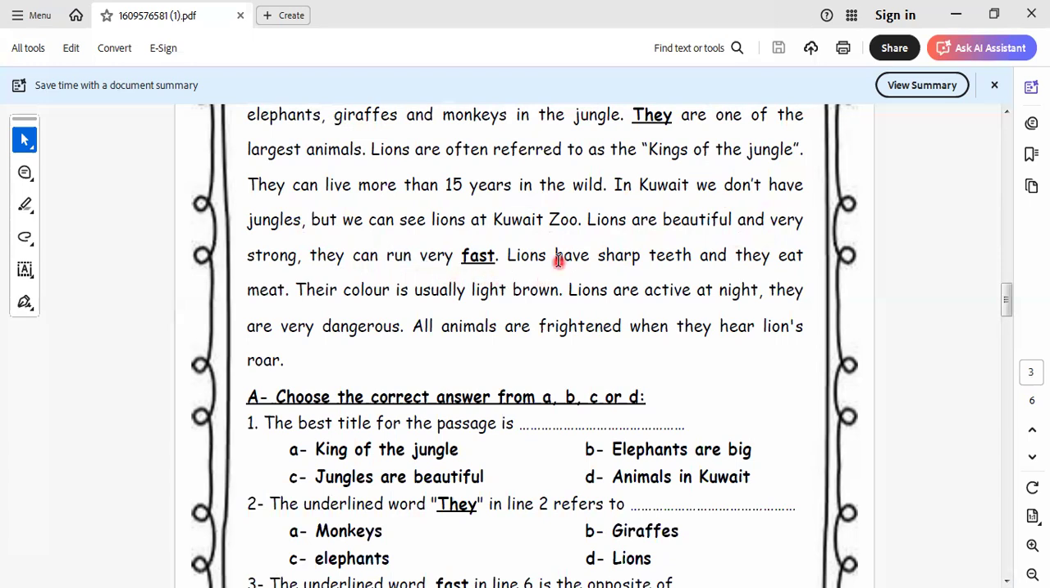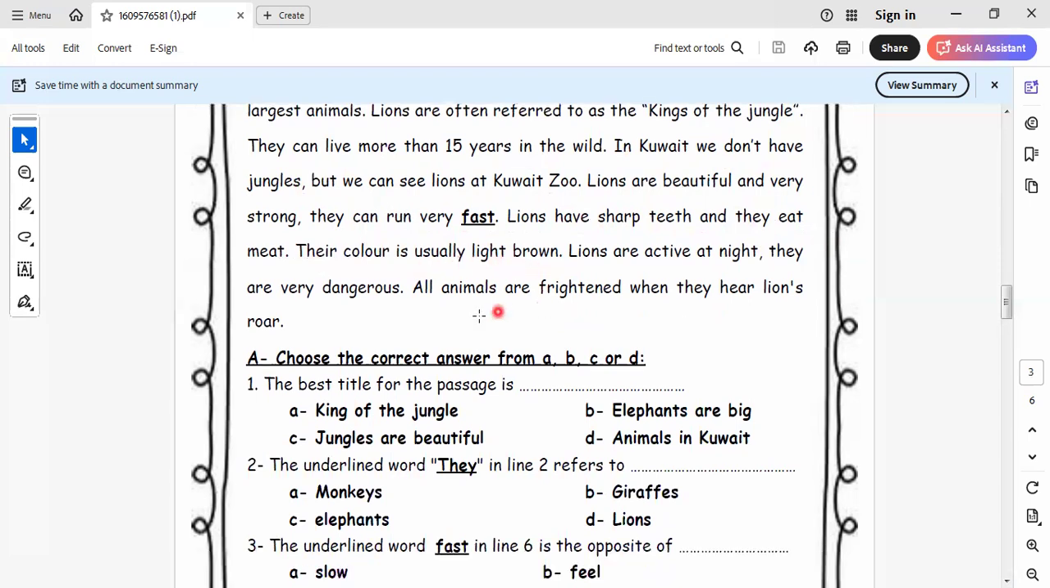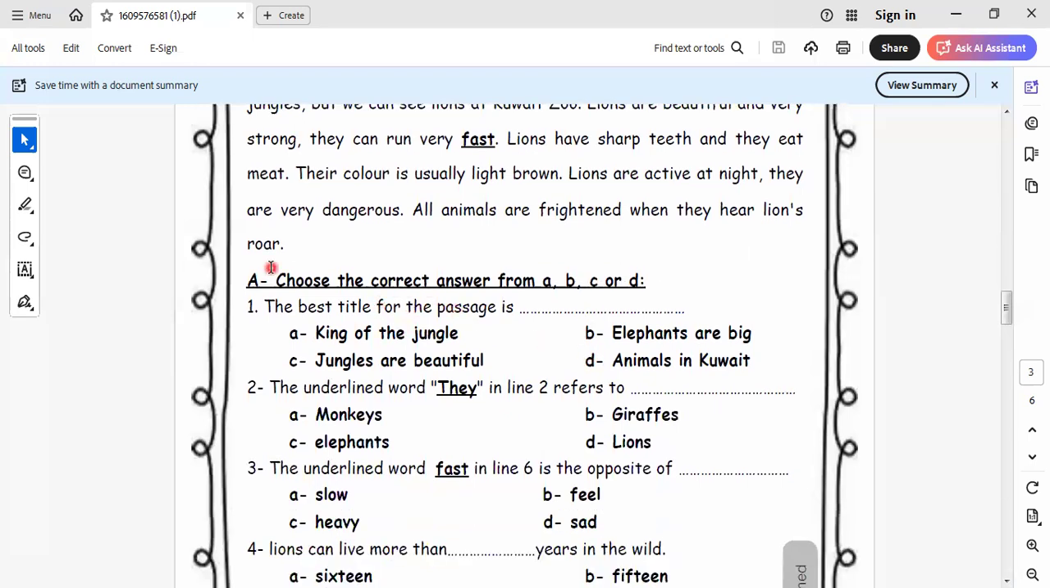They can run very fast. Lions have sharp teeth and they eat meat. Their color is usually light brown. Lions are active at night. They are very dangerous. All animals are frightened when they hear lions roar. Okay, roar here is the sound of the animal.